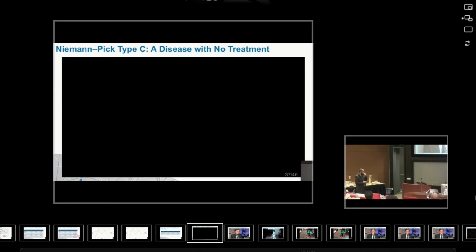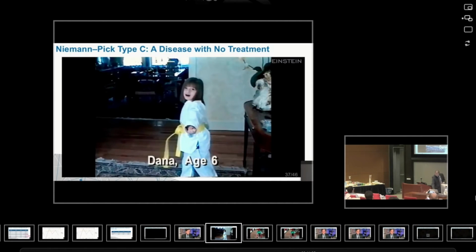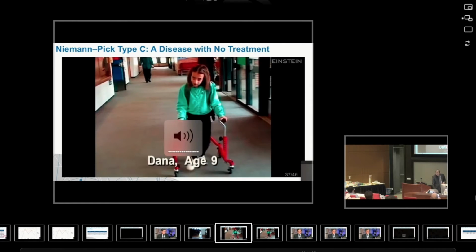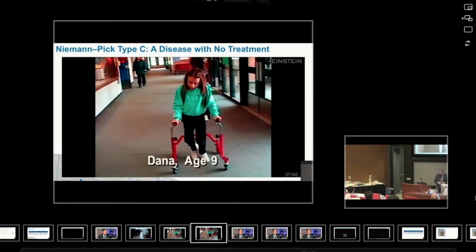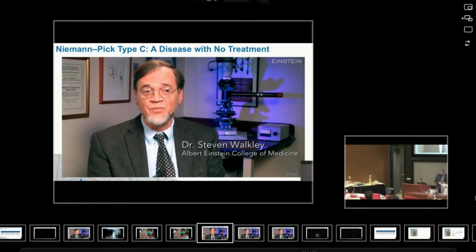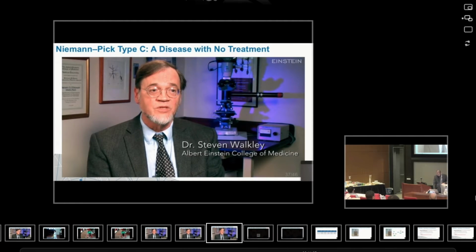Niemann-Pick C disease is a genetic brain disease. Children with Niemann-Pick C typically are perfectly normal looking at birth and develop disease only later, sometimes years later. You want to find something to stop that disease now, not something years from now, but something now.